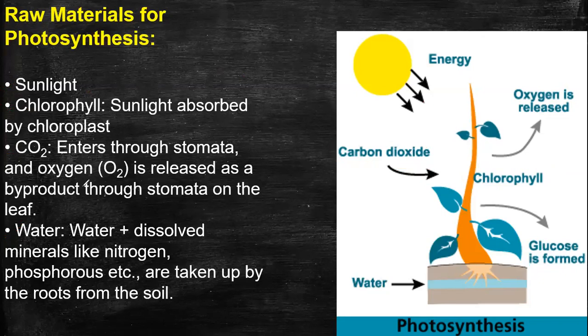Okay. Carbon dioxide is another raw material. It enters through the stomata, and oxygen is released as a byproduct through the stomata on the leaf. Byproducts will be learned later. The raw materials are carbon dioxide and water, in the presence of sunlight and chlorophyll. Okay, Shiga, absolutely correct. Water plus dissolved minerals like nitrogen and phosphorus are less important, so I'm not giving much importance to that. Those portions for you to learn are coming early in the upcoming sessions.